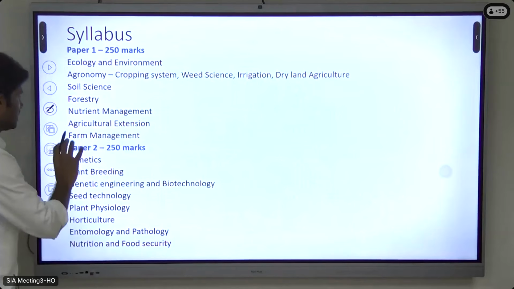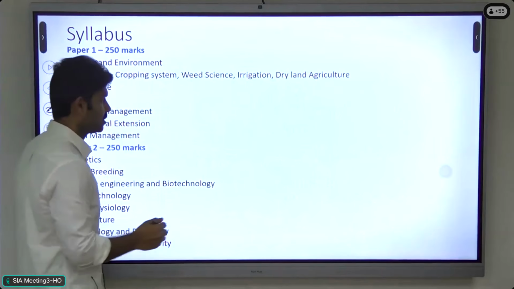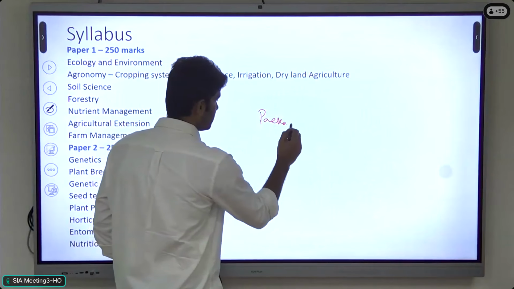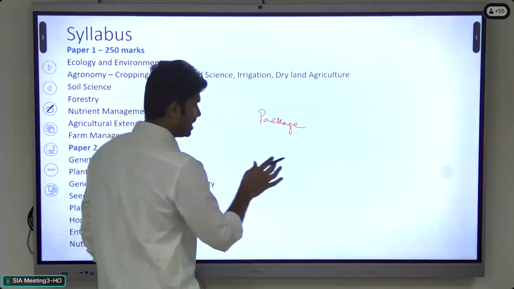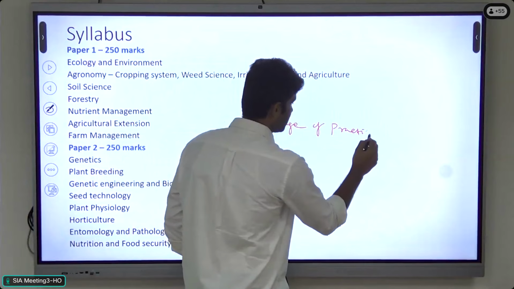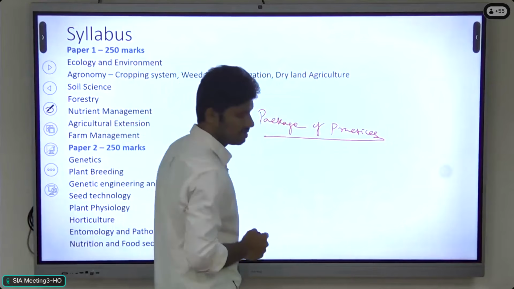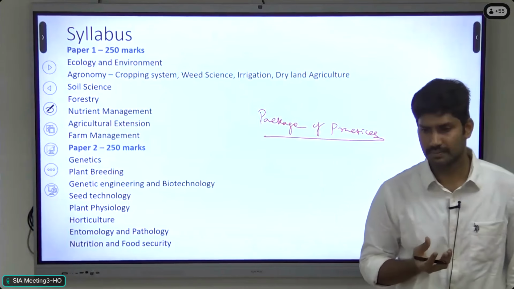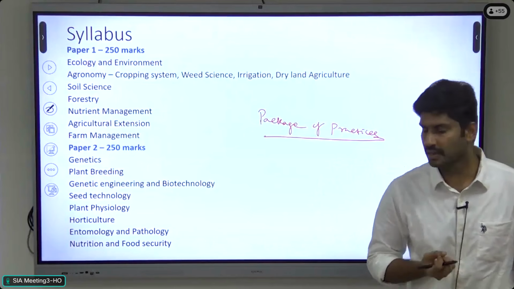And another major challenge in the agriculture optional is the package of practices. Only these 2 areas are a little bit challenging. Remaining areas we can easily cover. So the package of practices is another challenging area. Challenging means factual. So we need to mug up the facts, right.